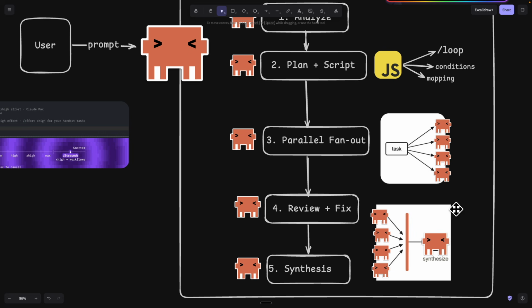And after it has done that, it's going to trigger review agents to review the things that it has found, do an adversarial review, and do an adversarial fix if needed. And eventually here you can see it's going to synthesize everything, which means that it's going to aggregate the findings back to the main session. And that's essentially what it does behind the scenes. So this part right here, you can see it might change depending on your use case.